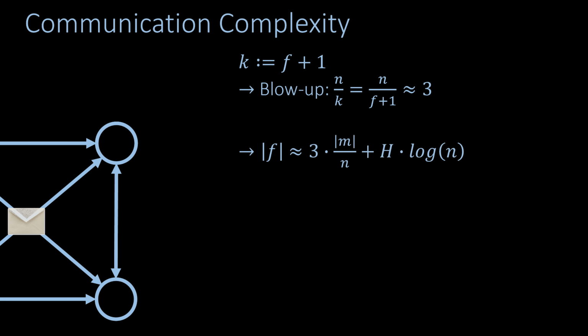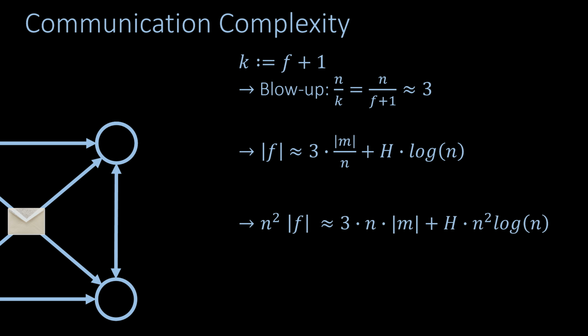This means that the size of a fragment is about 3 times the message size divided by n. The additional term, h times log n, is the size of the Merkle proof, which is stated here for the sake of completeness. We do not discuss this term further as it is not very important because we focus on broadcasting large messages and this term does not depend on the message size.